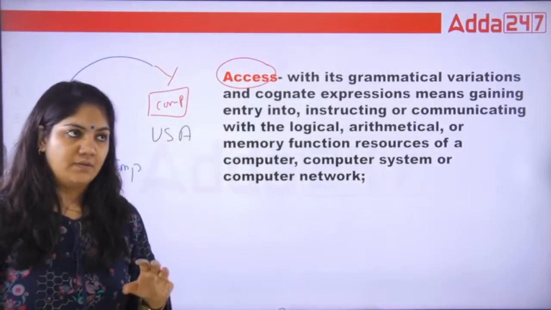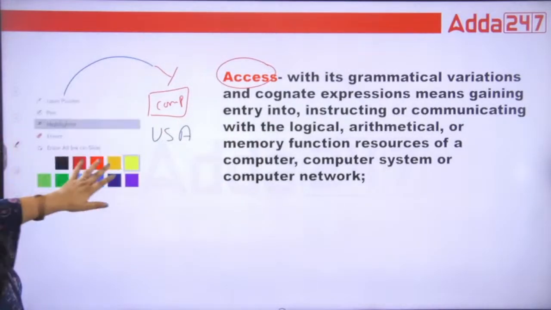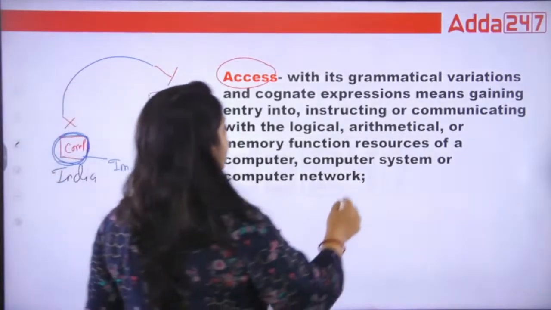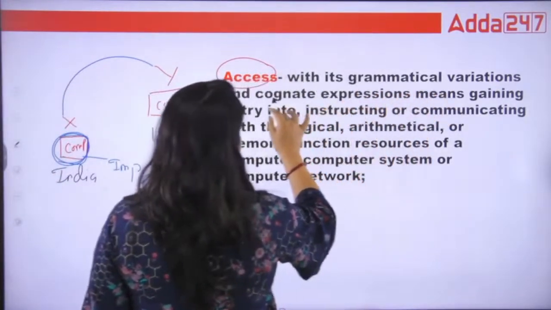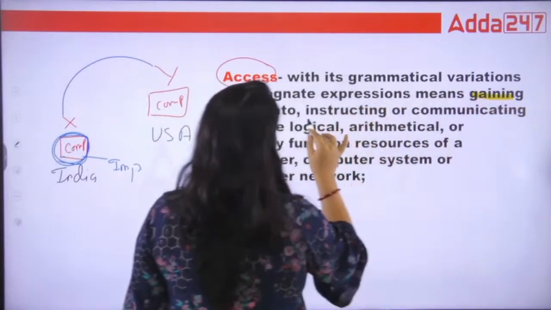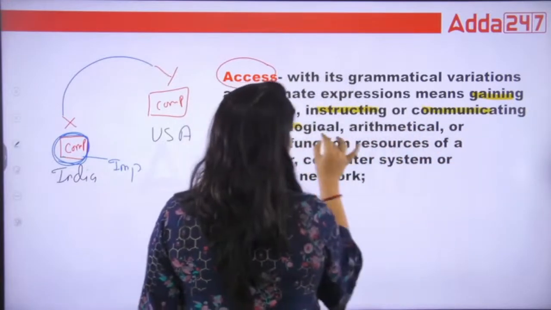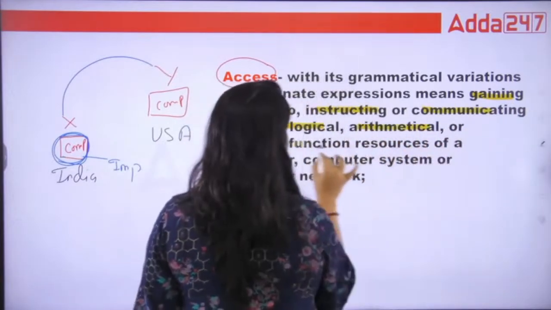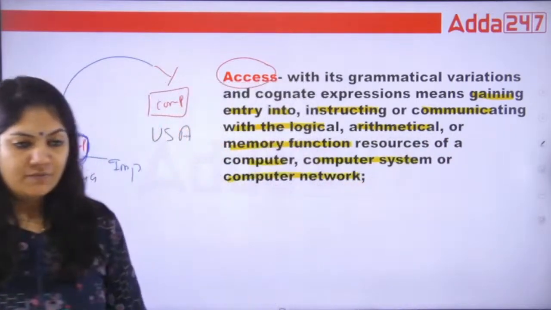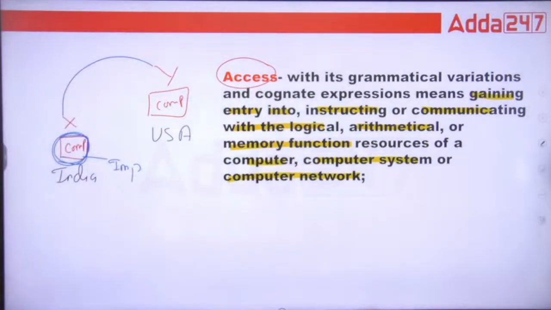It means how we can reach. Done, guys. So under this, you can say access is basically what? With its grammatical variations and cognate expressions, it means gaining entry into, instructing, or communicating with the logical, arithmetical, or memory function resources of a computer, computer system or computer network. So this is the legal language of the term access.